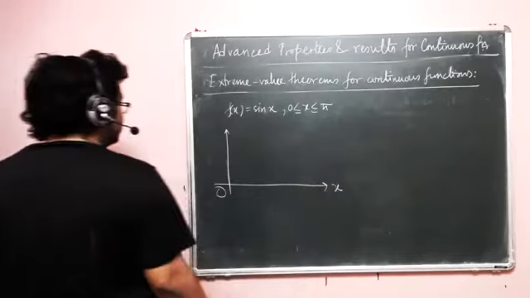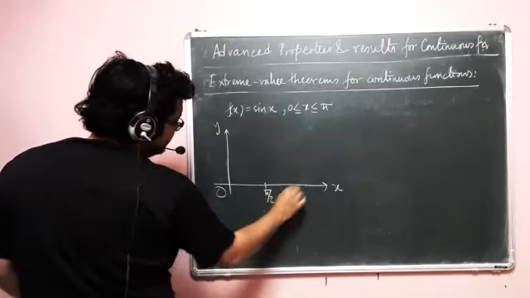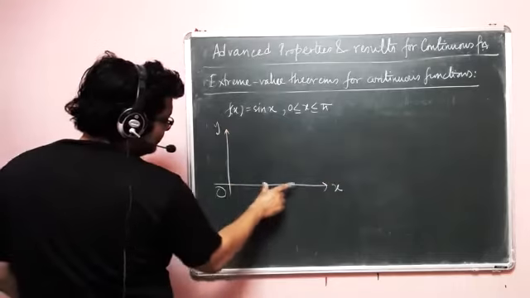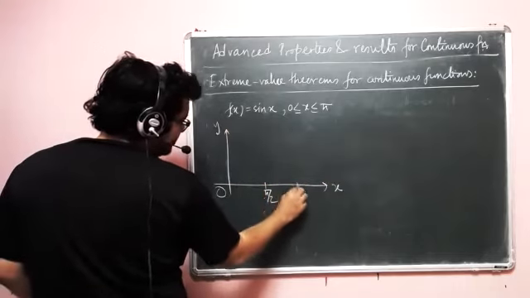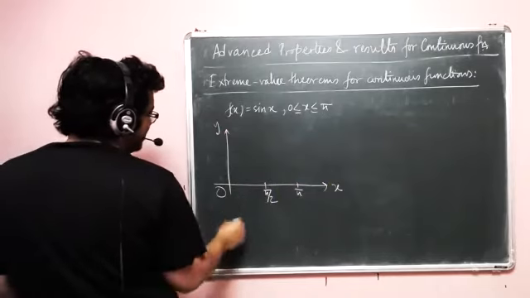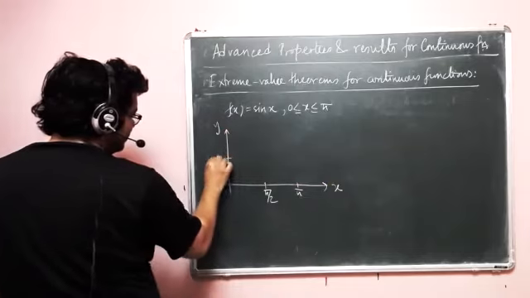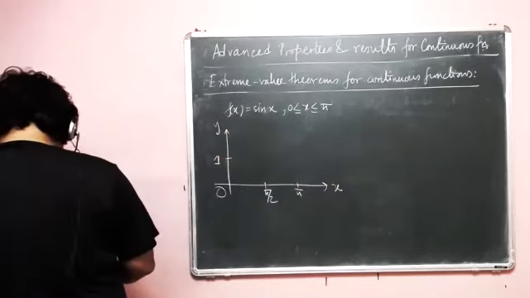So x, y, and here we have pi by 2, and there is pi. And we know sine of pi by 2, which is 90 degrees, is 1. So let us say this is 1.